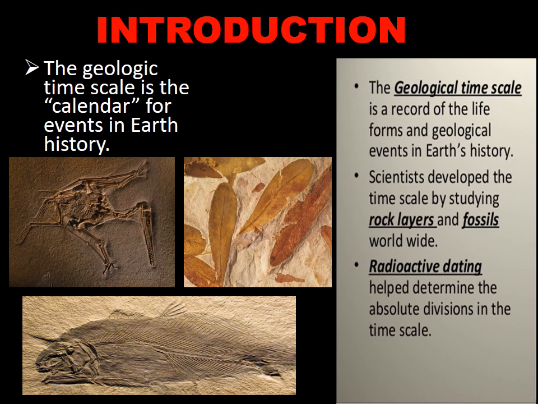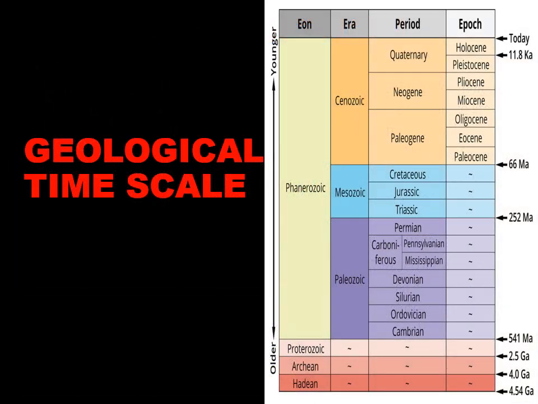So all this information is included as a history of events with the help of rock formation and ages, with the help of radioactive dating, carbon dating, and fossils. So this is called geological time. This is the geological time scale.